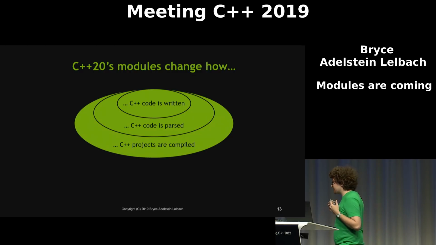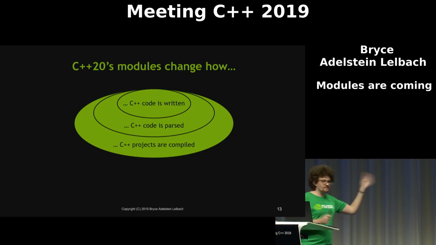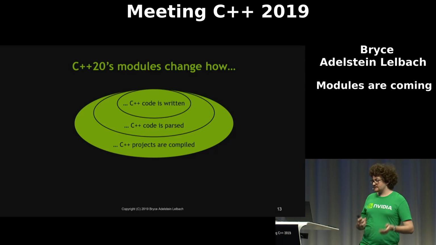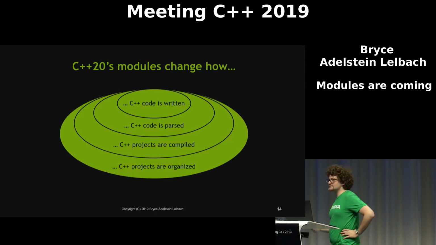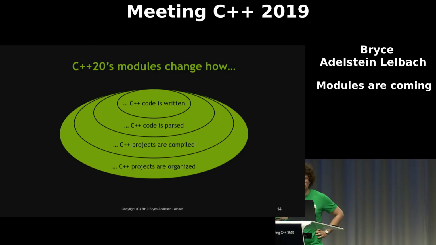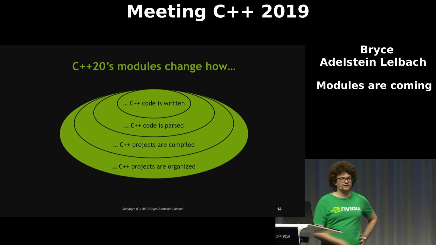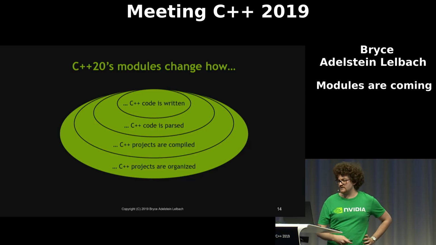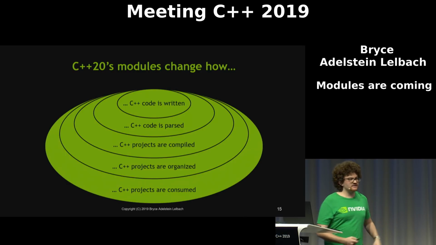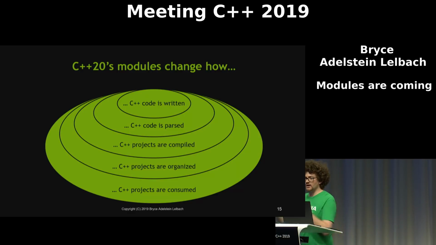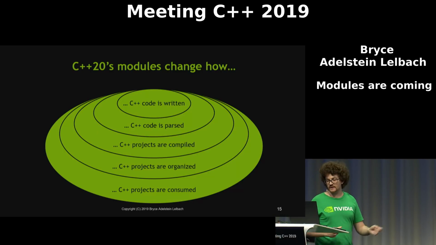They change how C++ projects are compiled, which means that modules will change build systems, continuous integration, anything like that. They change how C++ projects are organized and structured, which means that it affects how you package your libraries and how you distribute your code and your libraries to users. And it changes the way in which C++ projects are consumed. This affects all of your dependencies. It affects any other languages that want to interface to C++.